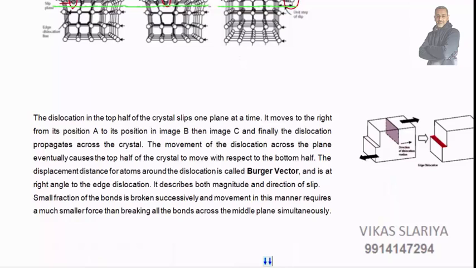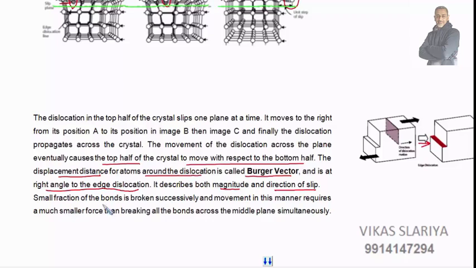Okay, the displacement causes the top of the crystal to move with respect to the bottom half. I have discussed this. The displacement distance for atoms around the dislocation is called the Burger vector and is at right angle to the edge dislocation. Means what is happening? This is the dislocation and the Burger vector is perpendicular to the edge dislocation. Okay, it describes both magnitude and direction of slip.